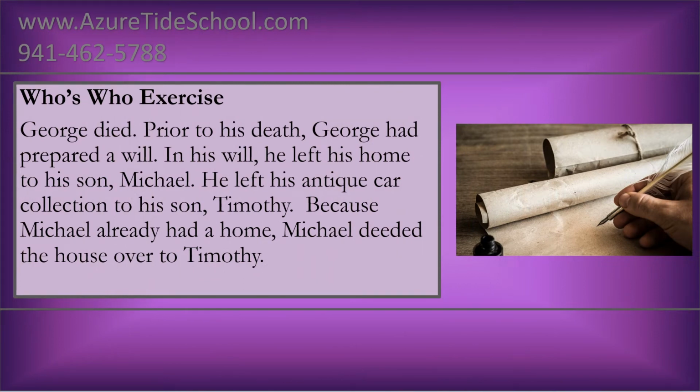Who's who exercise. George died. Prior to his death, George had prepared a will. In his will, he left his home to his son Michael. He left his antique car collection to his son Timothy. Because Michael already had a home, Michael deeded the house over to Timothy.